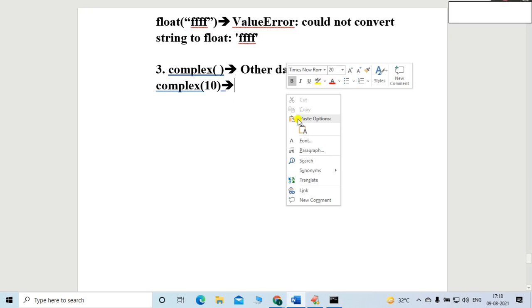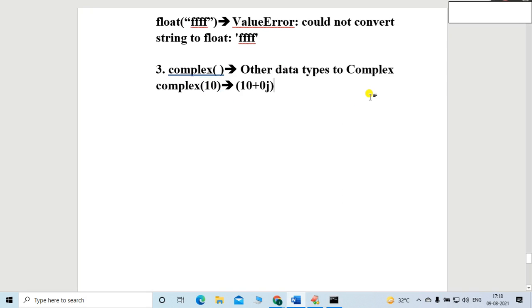Friends, it is a perfect answer, right? 10 plus 0j. 0j is the imaginary part, okay? 10 is the real part. It is possible. Okay, let me take another example. Complex, let's say 34.54. Okay, it is a float value. Is it possible to convert this float value into complex? Yes, it is possible. Let me cross check.